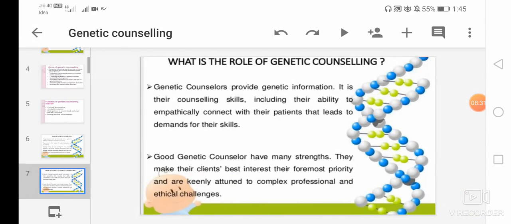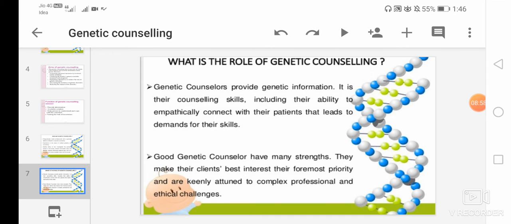Then what is the role of genetic counselor? Here we will see genetic counselors provide genetic information.